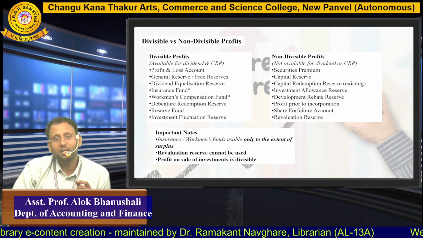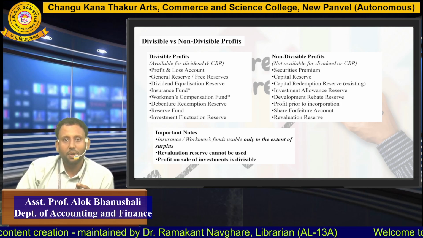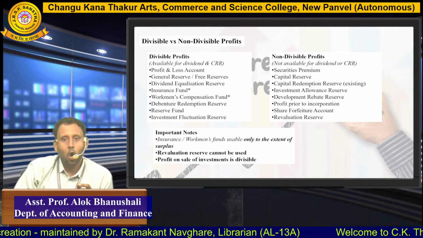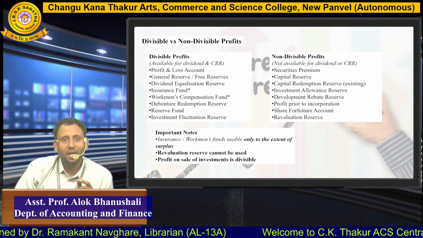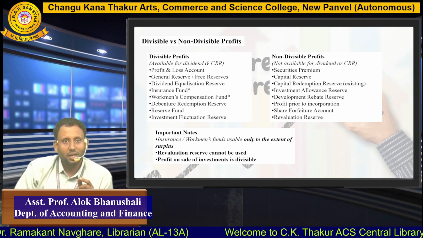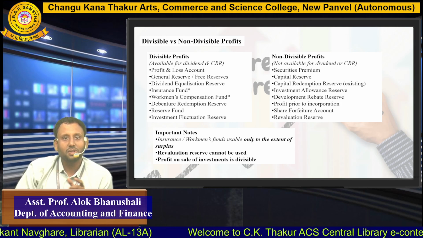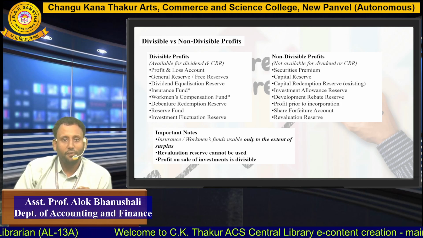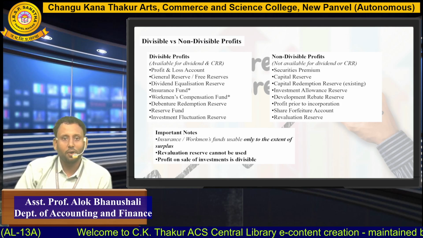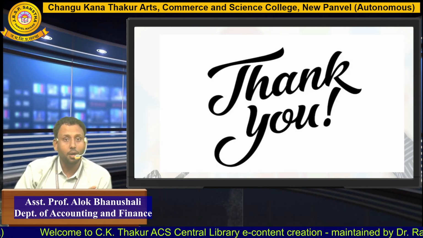Now, an important point: insurance or workmen funds are usable only to the extent of surplus. If there are any litigations in insurance and workmen compensation, those reserves cannot be utilized for the purpose of redemption. Profit on sale of investment is a divisible profit. Revaluation reserve cannot be used.